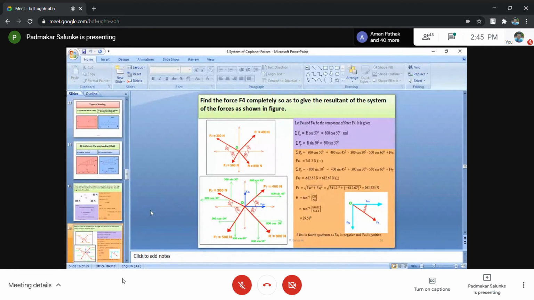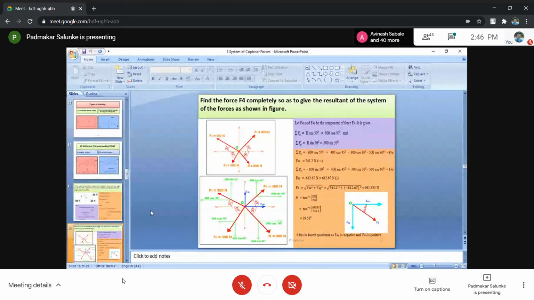Solve this and get F4y. After solving this, you will get the F4y answer with a minus sign, 612. This minus sign indicates that the y component of the resultant is not upward, it's downward.